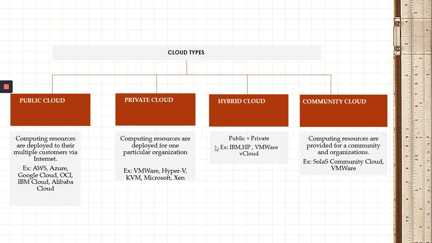So private cloud, the computing resources are deployed for one particular organization. It will be private for that particular organization. So it will cost more, but more confidential information will be stored there. For example, VMware, Hyper-V, KVM, Microsoft, Xen. So third one is hybrid cloud. Usually it has both public cloud features as well as private cloud features. So we call it hybrid equal to public plus private. For example, IBM, HP, VMware vCloud. The fourth one is community cloud. Computing resources are provided for a particular community or organization. Example, Solus Community Cloud, VMware.